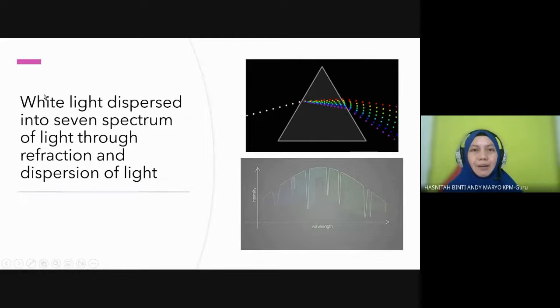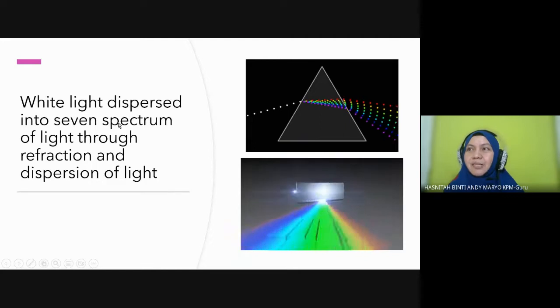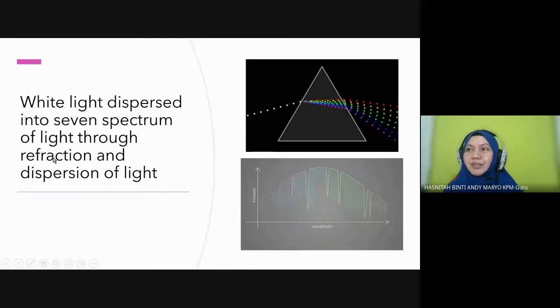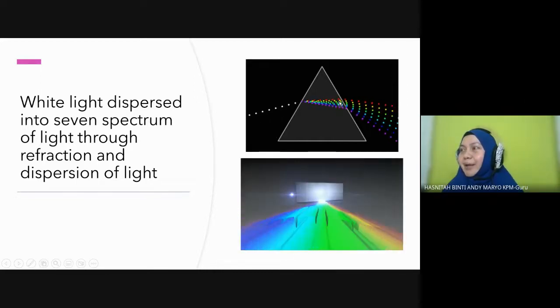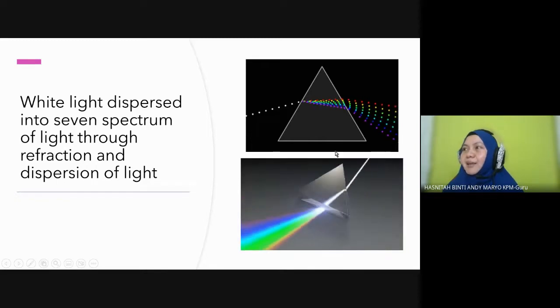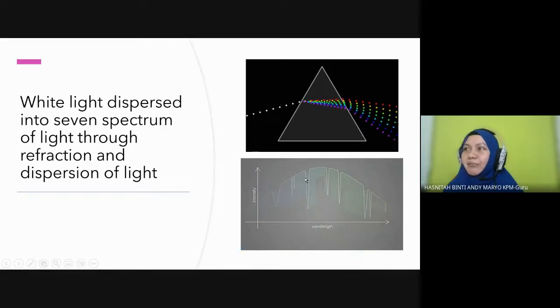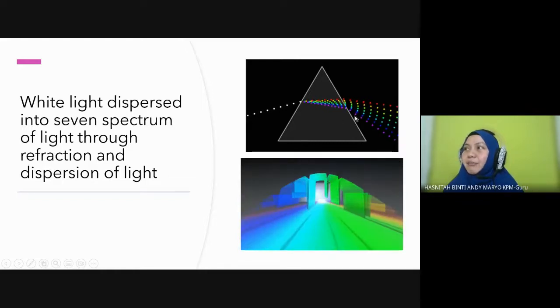White light itu apa? White light itu visible light. White light, visible light, is dispersed into 7 spectrum of light through refraction and dispersion. You learned this before, even in lower form. They refract when passing through this prism and separate into 7 spectrum of colors of different wavelength and frequency. So you can see red has a longer wavelength, so it refracts the least. Meanwhile, violet has the shortest wavelength and the highest frequency, and refracts the most.